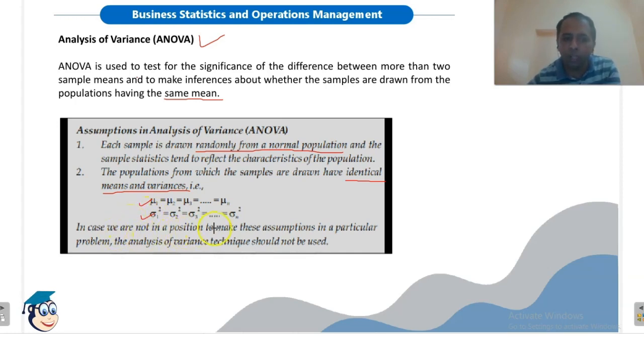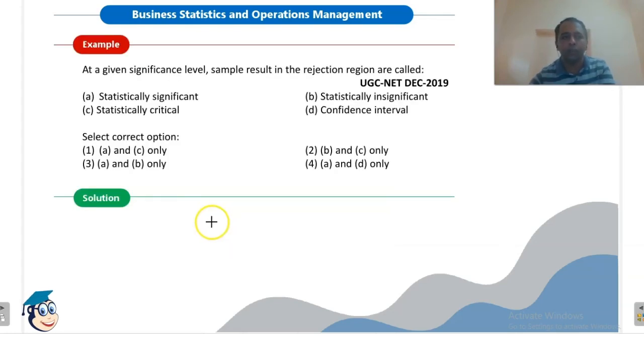In case we are not in a position to make these assumptions in a particular problem, the analysis of variance technique should not be used. So this technique should be used only in case we are able to make these two assumptions. Otherwise, it should be avoided.